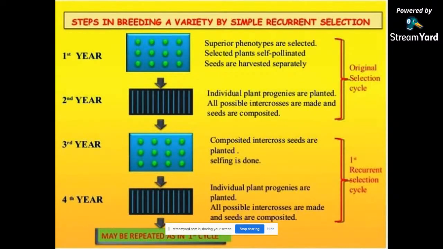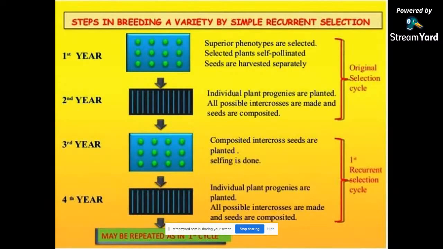In the first year, superior plants for the character under improvement are selected from the heterogeneous race population. These plants are grown as progeny, and the seed is bulked in equal quantity. This completes the original cycle of selection.